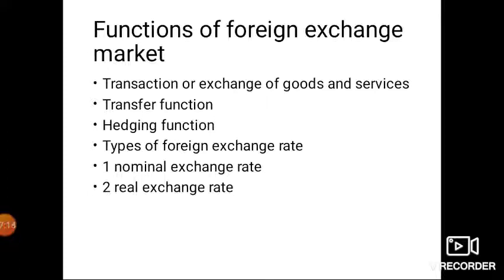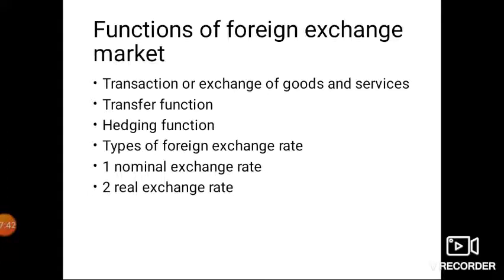If any person gives you $1, then you have to pay 75 rupees. That is the nominal exchange rate. Or we can say the value of one currency against another currency is called the nominal exchange rate. Here the monetary value or purchasing power of a currency is compared.